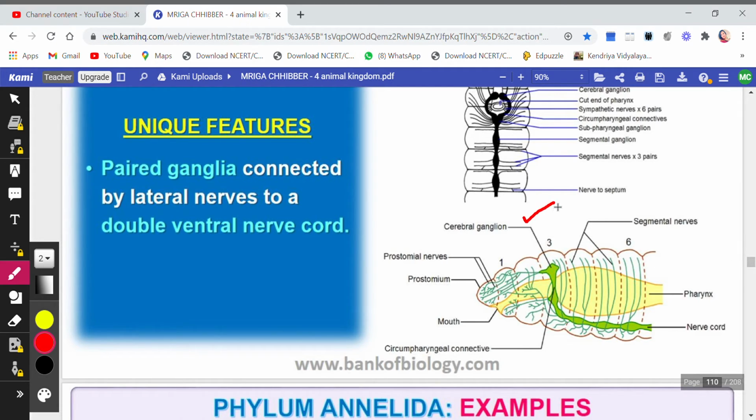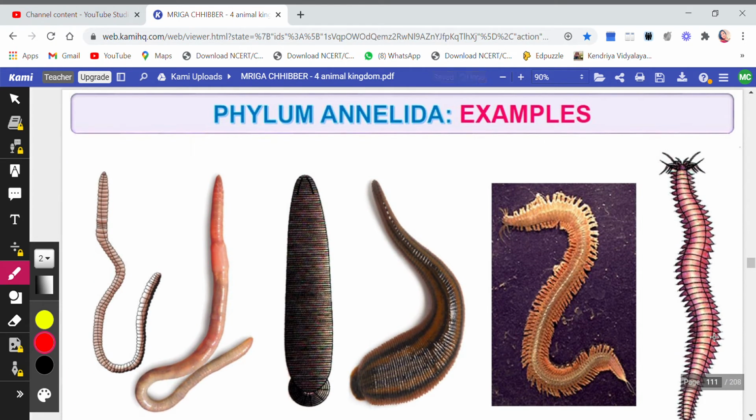Certain nerves are also connected to the ganglia. So this is a developed nervous system. The nerve cord is ventrally placed.